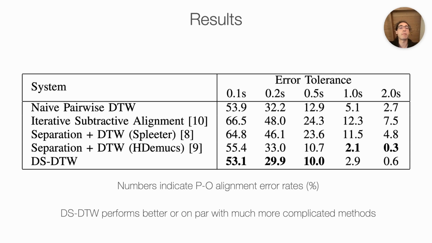This table compares the alignment error rates of several different approaches: using standard DTW alignment techniques, an iterative approach based on spectral subtraction, and an approach based on first performing source separation on the mix recording to estimate the piano and orchestra parts, and then using standard alignment techniques. We also evaluate the performance of our proposed DSDTW method. We can see that DSDTW performs better or on par with the best of other methods. One of the benefits of DSDTW over these more complicated techniques is its simplicity. It only has one hyperparameter compared to a trained neural network.